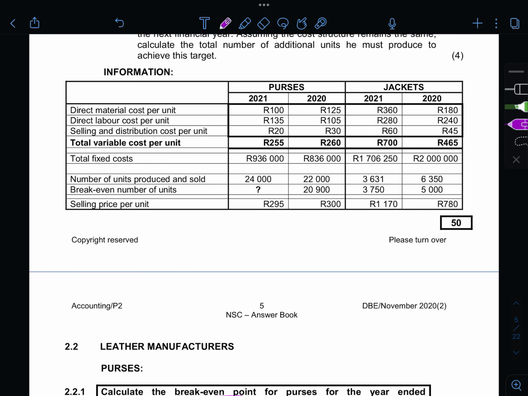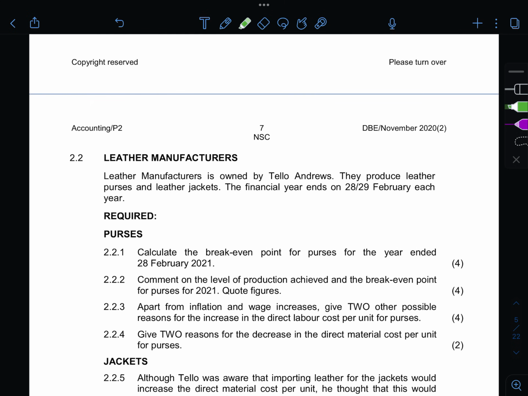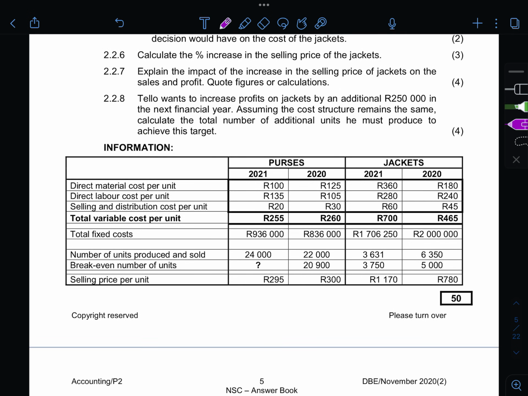Your total fixed cost, for what? We are calculating for purses. Make sure you're looking for the right information, and for the year ended 28 February 2021. So we're looking at purses, 2021, and that simply means we are looking in this column.